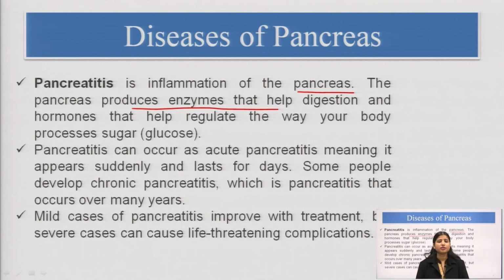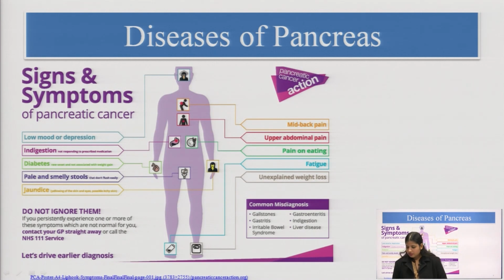Sometimes there is damage to the pancreatic islets of Langerhans cells. At that time, insulin is not formed and glucagon is not formed. Of course, ultimately that leads to severe complications. Now, see, there are the signs and symptoms of pancreatic cancer. Pancreatitis can also lead to pancreatic cancer.